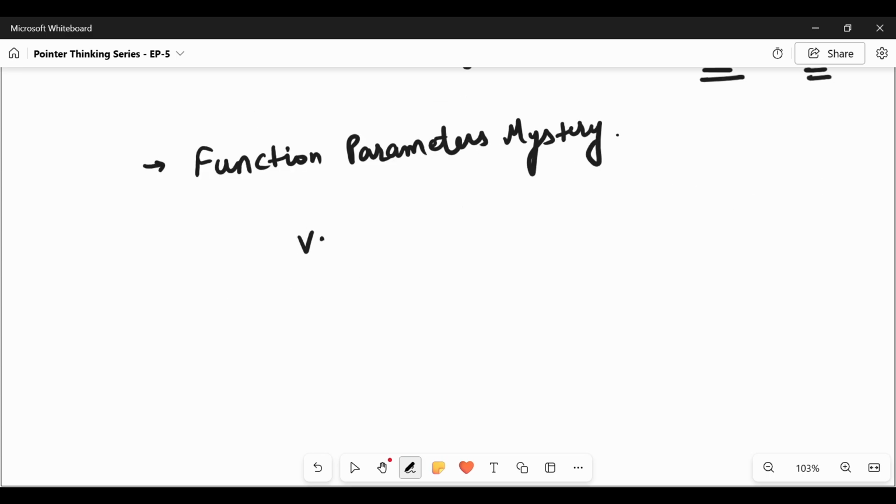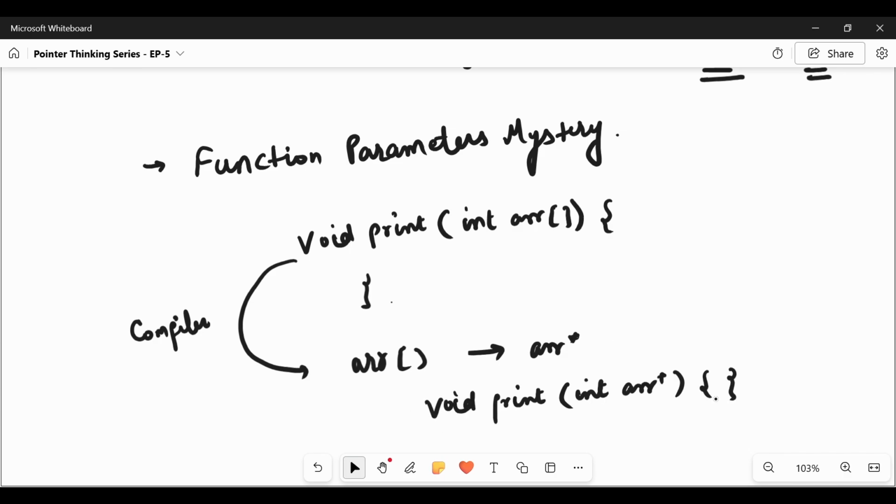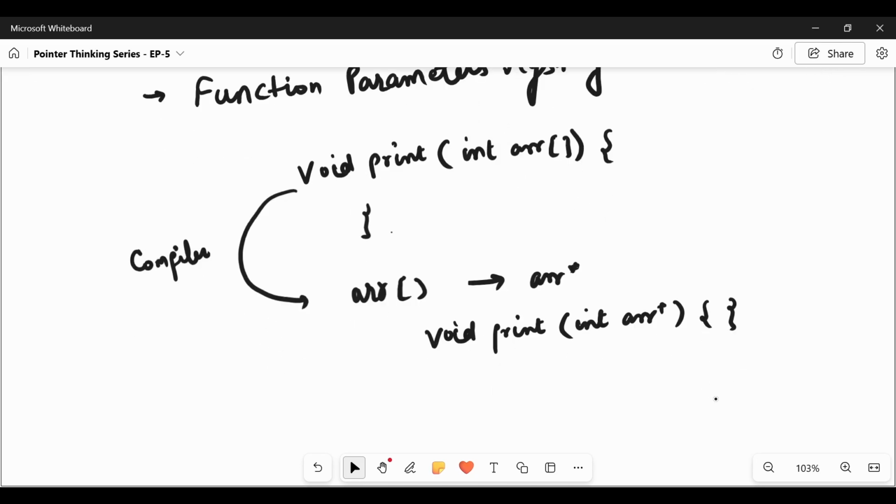This is how we dereference. Now, the function parameters mystery. For example, we have a function void print, and in this function we send an array of variable length. The function may think it has received an array, whereas the compiler will convert it into a pointer. So the actual function will become void print, int pointer. This is the reason that when we try to find the size inside the function, it usually fails.